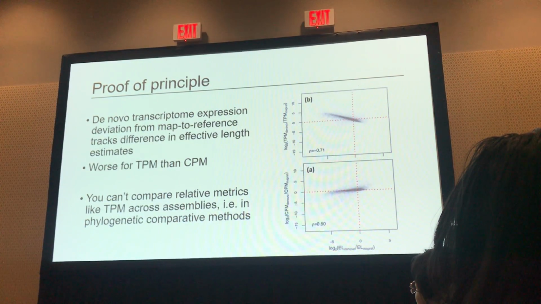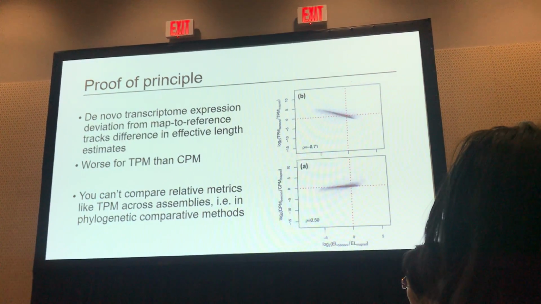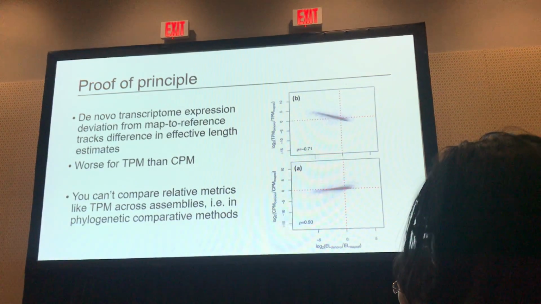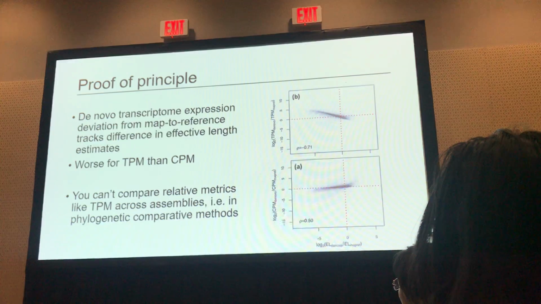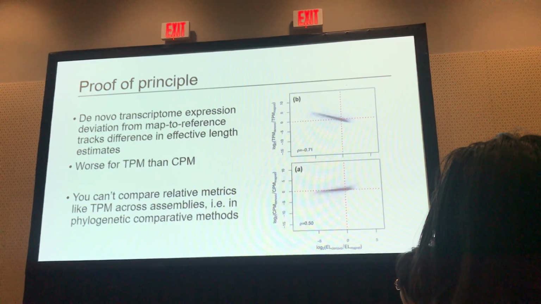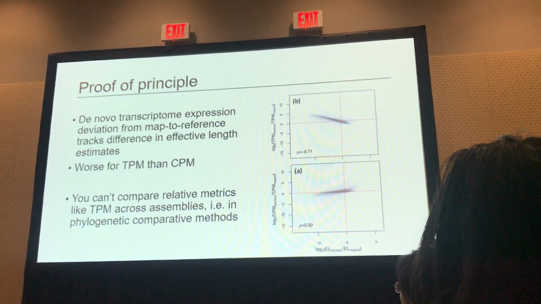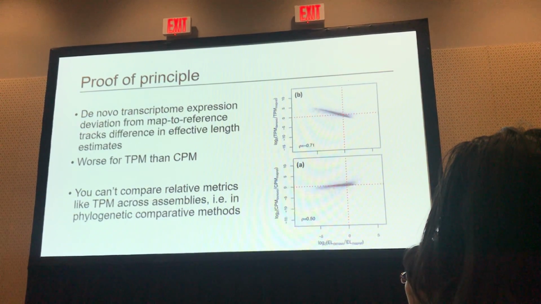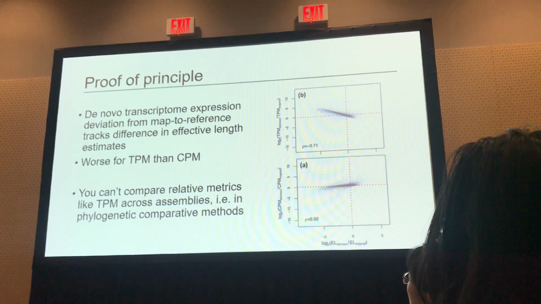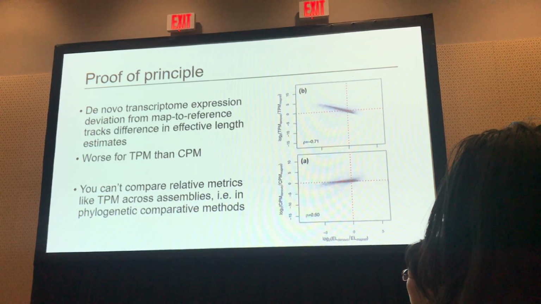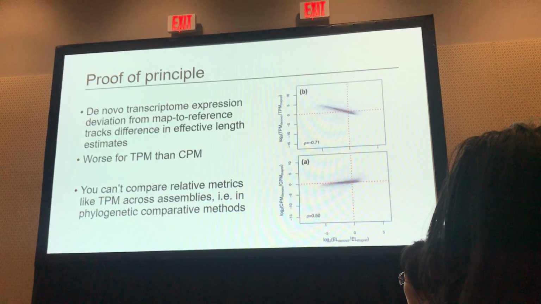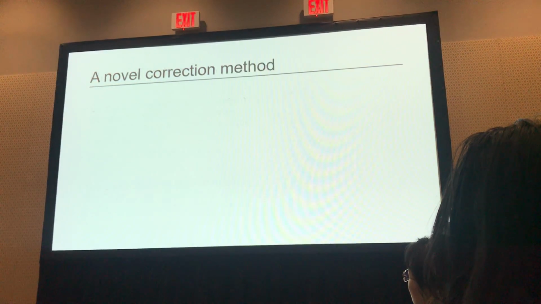The proof of principle here is that we can plot the log-fold change of an expression metric between the de novo estimate versus the map to reference, against the log-fold change, if you will, in effective length estimates. And what we see is a trend. As your effective length differences decrease, the difference in your expression estimates between the 2 methods decreases. It's worse for TPM, and one of the take-homes here is that exporting TPMs for things like phylogenetic comparative methods may be problematic because there is bias simply due to this effective length difference between samples.